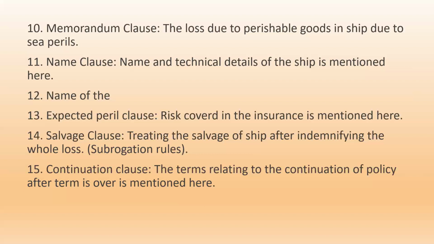Name clause is where the name and technical details of the ship are mentioned. As you know, every train is given a name, like Shatabdi Express. The ship is also given a particular name, and the name of the ship is mentioned in the clause. If it is mentioned in the clause, any loss that happens to that particular ship in that particular voyage or time duration is compensated by the insurance company. Under this clause, the name and technical details of the ship have to be compulsorily mentioned.